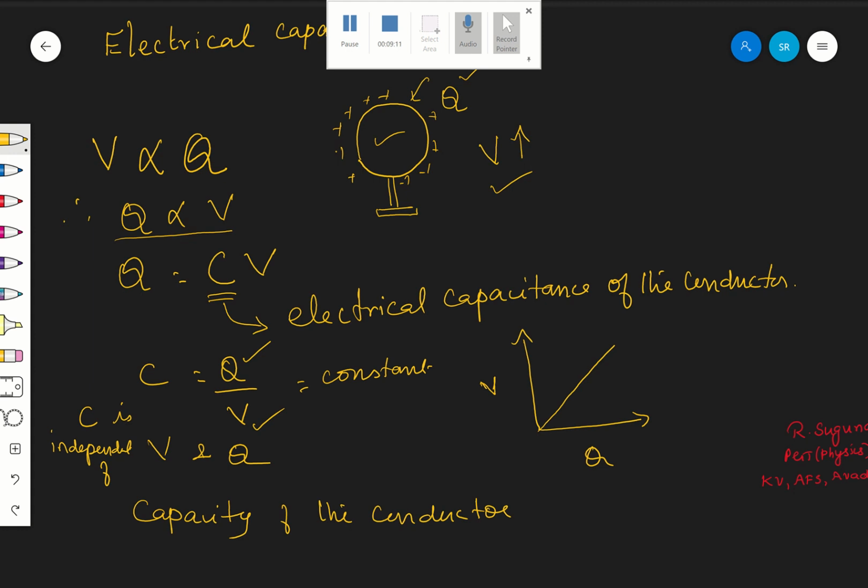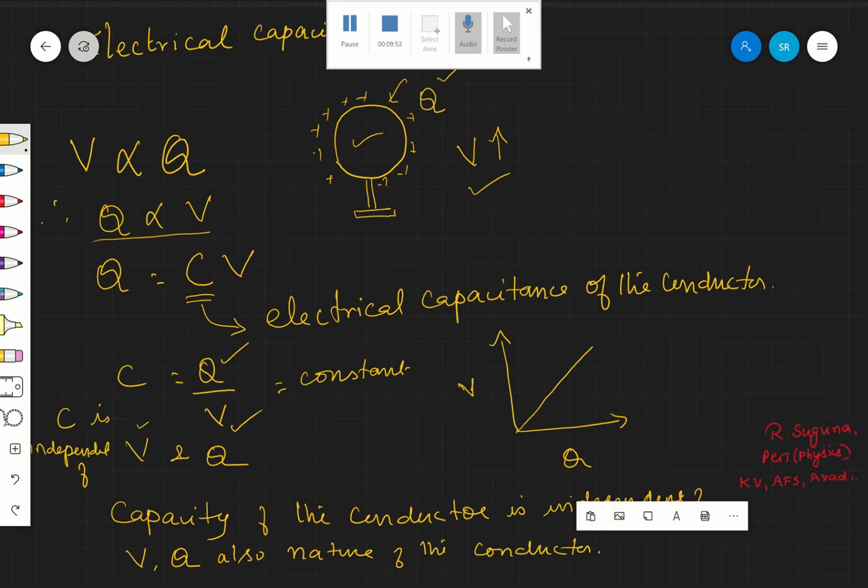Once again I'm repeating: the electrical capacity of a conductor is independent of V, independent of Q, and also independent of the nature of the conductor. It is independent of all these factors.